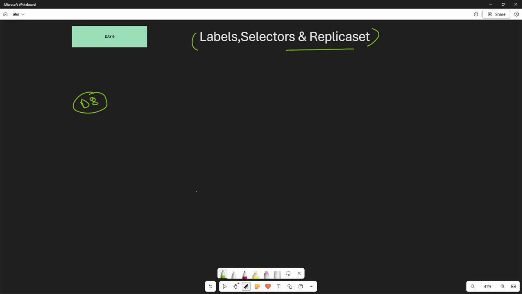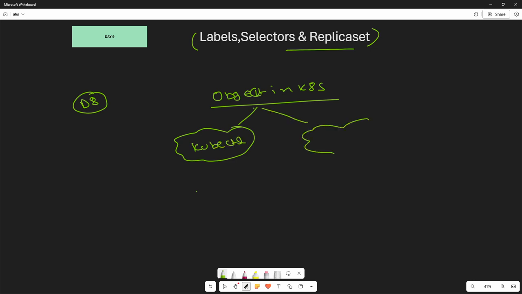In our day 8 class we discussed the options to create objects in Kubernetes. So basically we have two options to create the object. One is using the kubectl command, and the second one is using YAML. Regarding kubectl, we already had a very detailed discussion in our day 8.